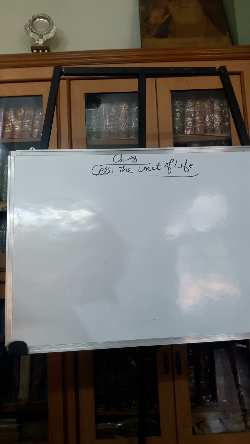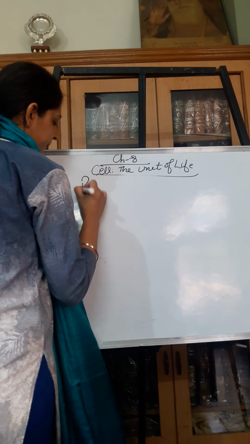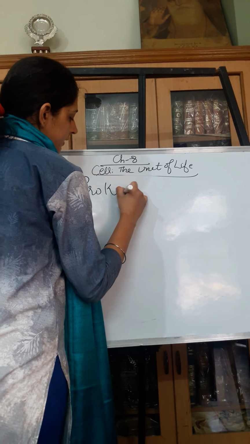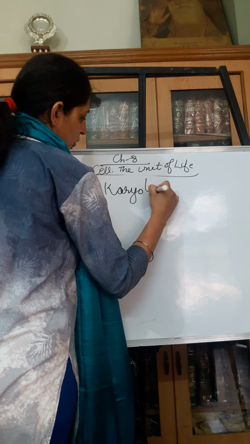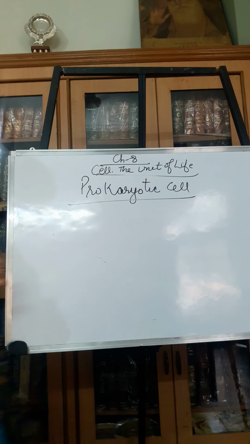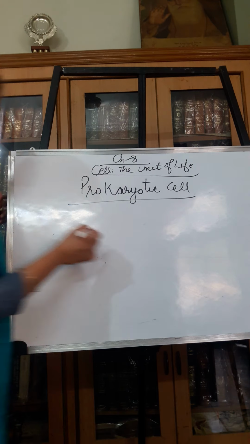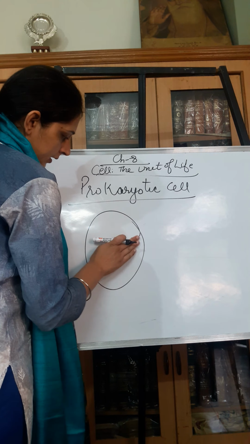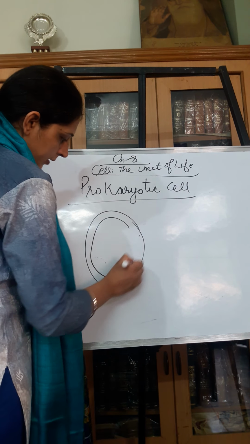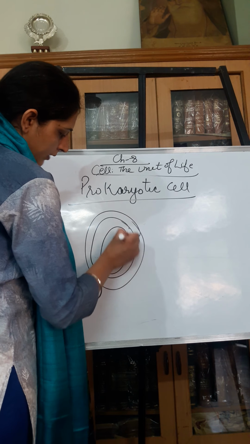Next, if we talk about the cell envelope and its modifications inside the prokaryotic cell, most of the prokaryotic cells, usually the bacterial cells, have a cell envelope. The cell envelope is bounded by a three-layered structure.